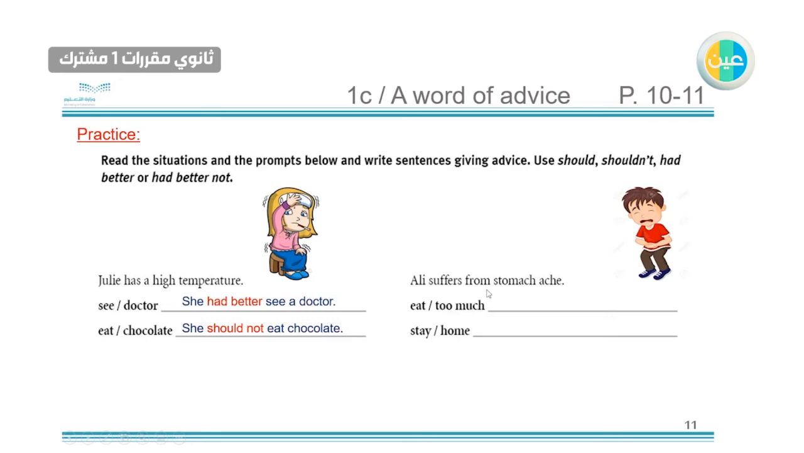For the second situation here, Ali suffers from a stomach ache. As you can see in the picture, we have eat too much and stay home. So he shouldn't eat too much because he has a stomach ache, and he had better stay home because he is sick. You can see it here.